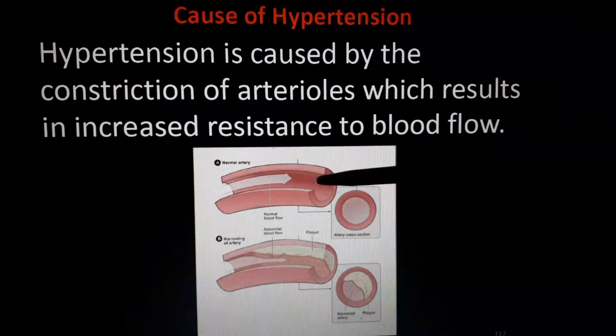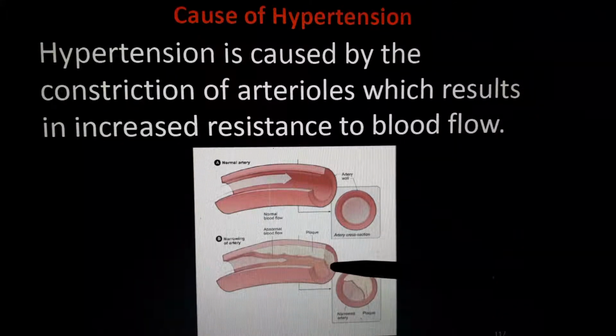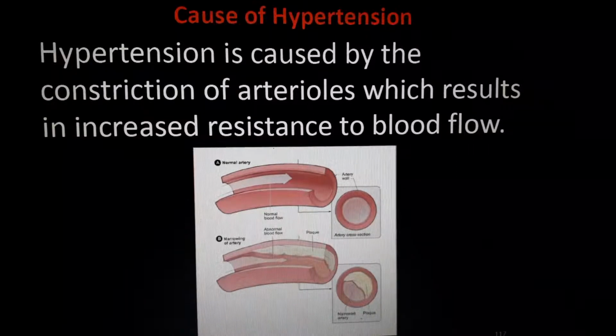This is a normal artery. This is a diseased artery. See how much space difference is there. Understand? 100% of the blood will flow through this, and the same pressure is exerted here, but the volume available to flow is very low. So normally what will happen? The pressure will increase. That is the cause of this pressure.